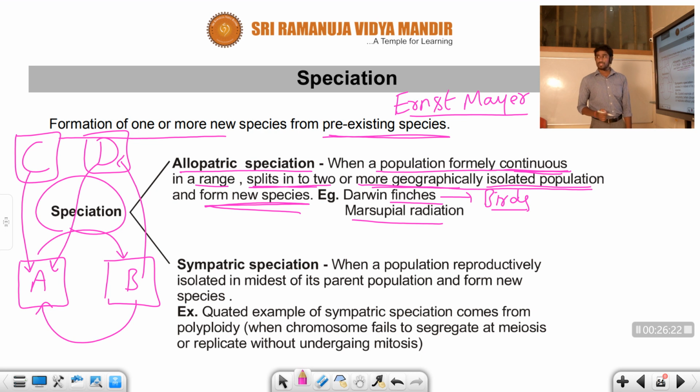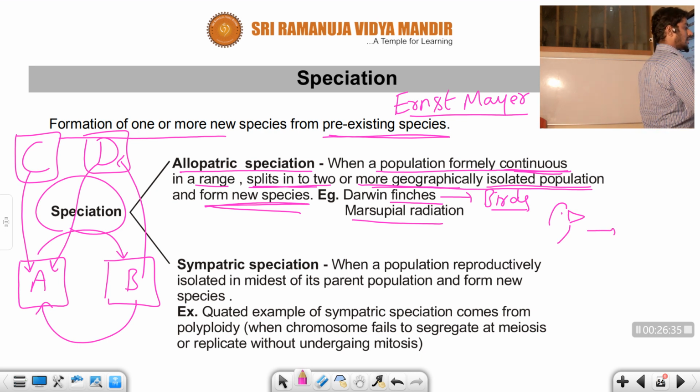I will discuss one more important thing. Suppose there is a small finch bird. For example, the beak size would be very small, right? But in the case of another geographical area, there is a long finch bird we can observe now, right?